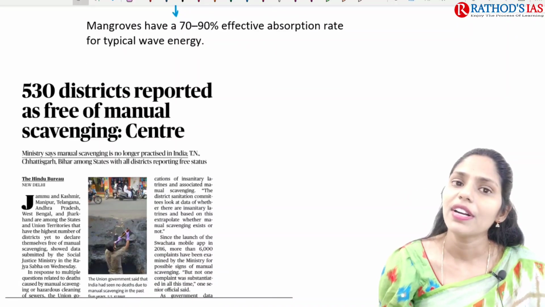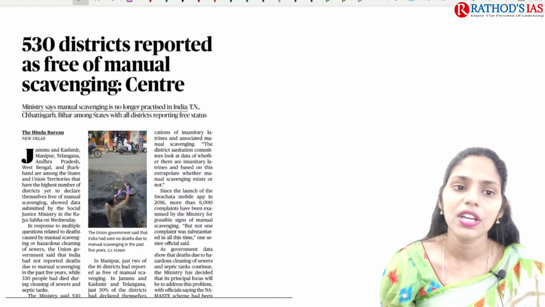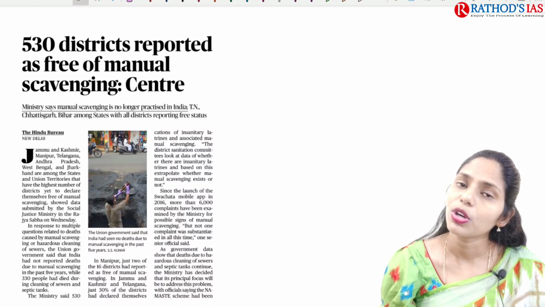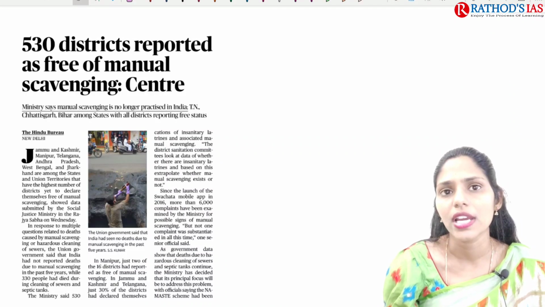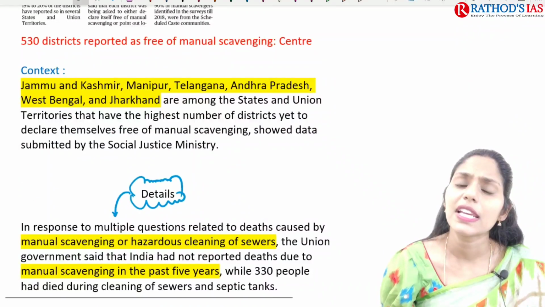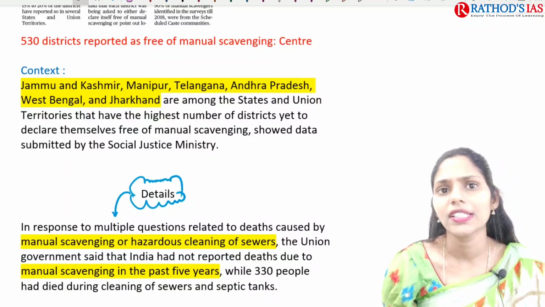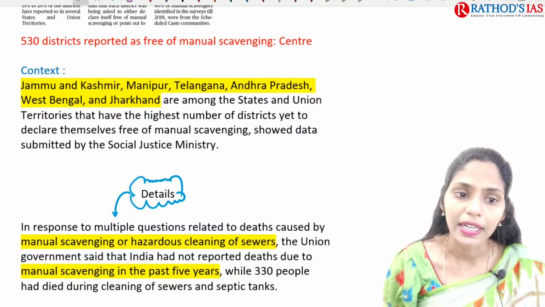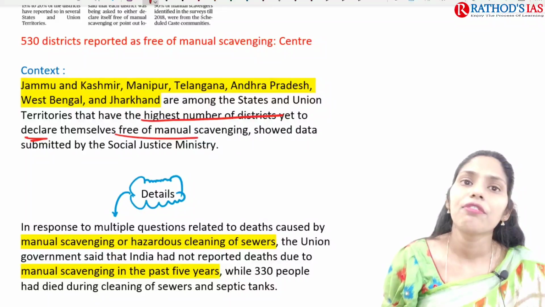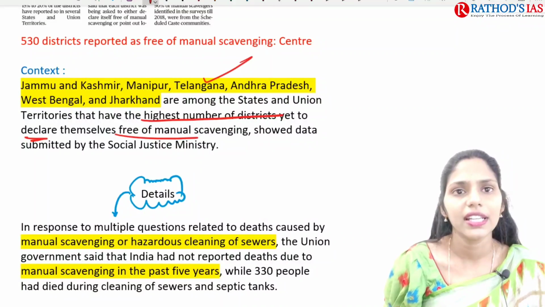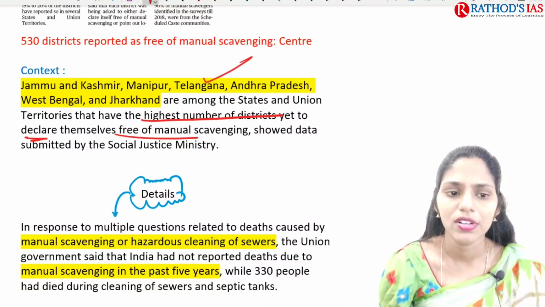And the next topic is: 530 districts reported as free of manual scavenging, says Centre. This article is also important because manual scavenging is still prevalent in our society, so it comes under the Indian society point of view. In the context, it says that Jammu and Kashmir, Manipur, Telangana, AP, West Bengal and Jharkhand are among the states and union territories with the highest number of districts yet to declare themselves free of manual scavenging. So these states have to declare that they are free from manual scavenging.